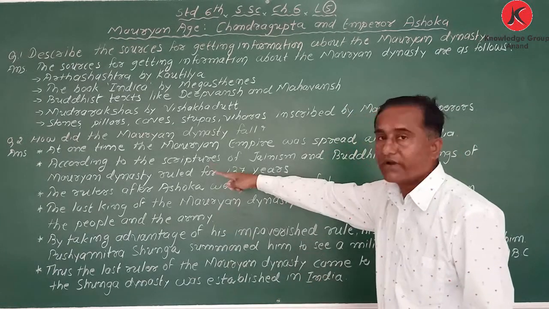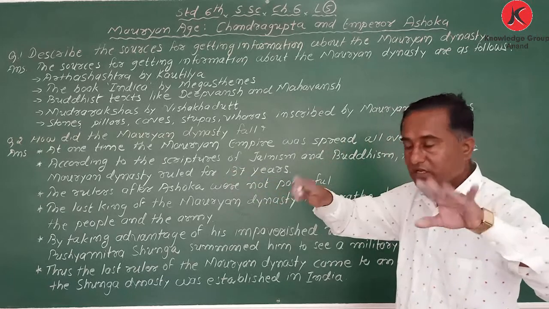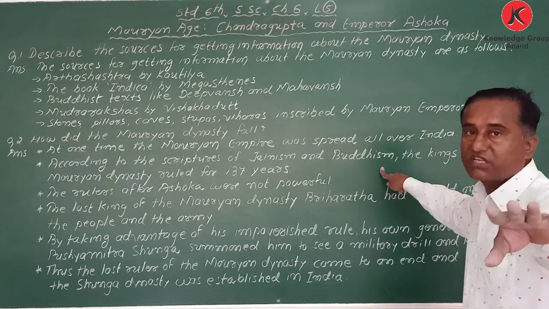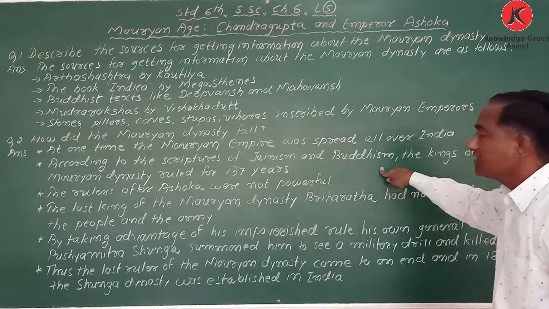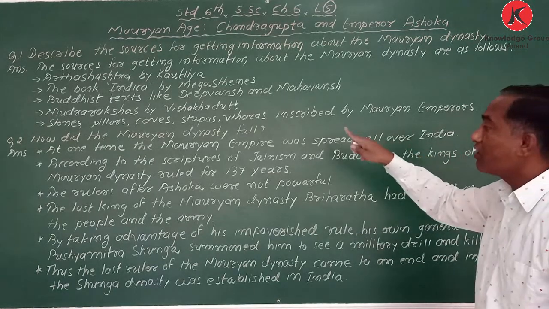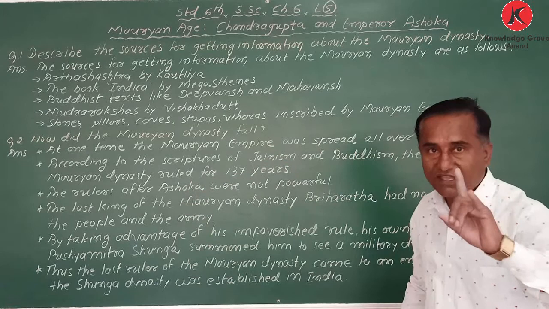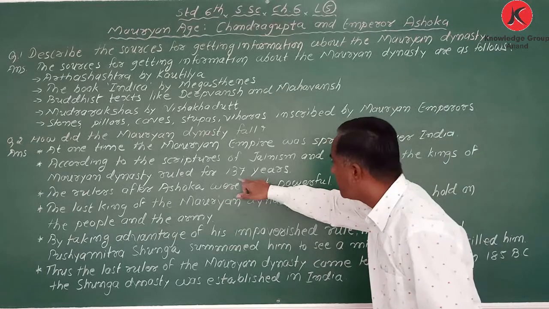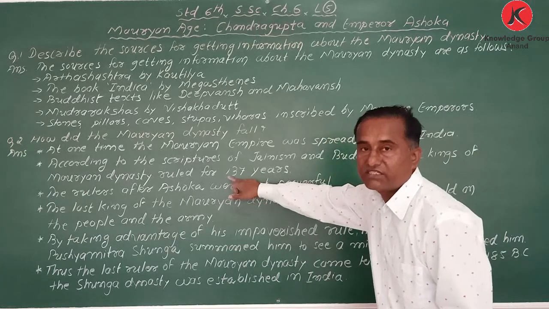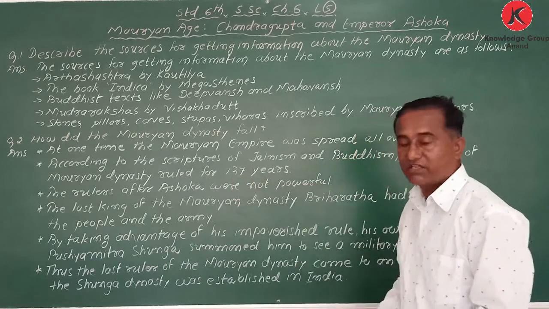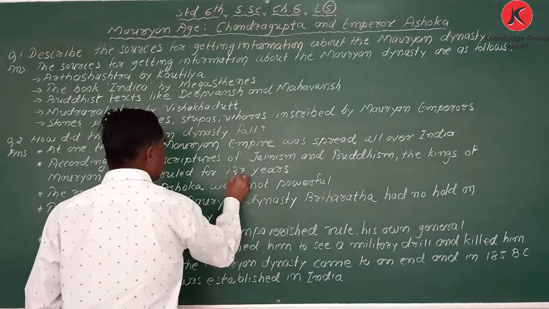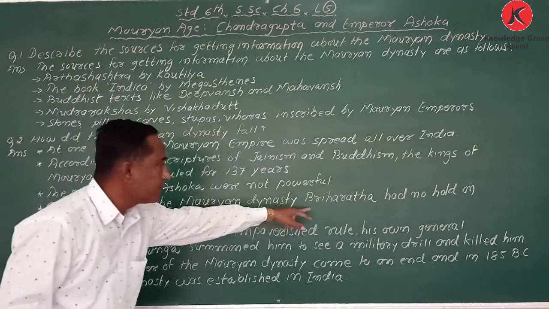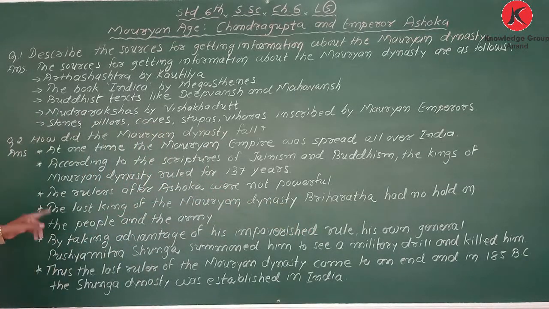Second point: according to the scriptures of Jainism and Buddhism, the kings of the Mauryan dynasty ruled for 137 years. Got it? 137 years, from Chandragupta Maurya till Brihadratha. Got it?